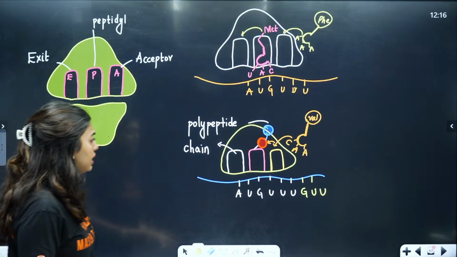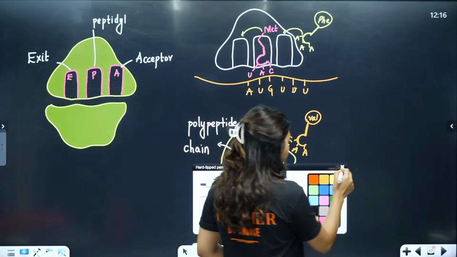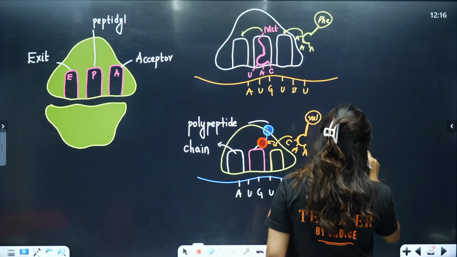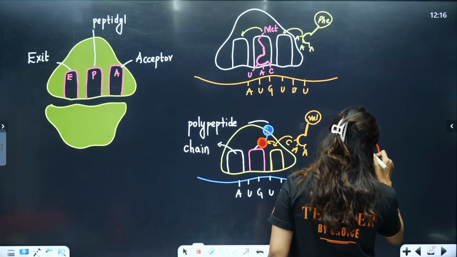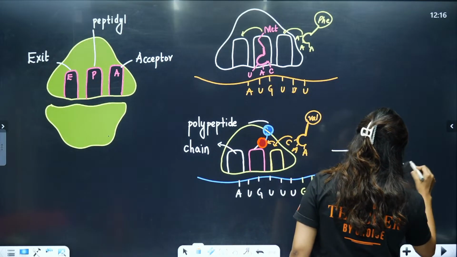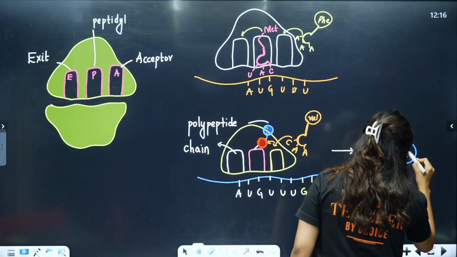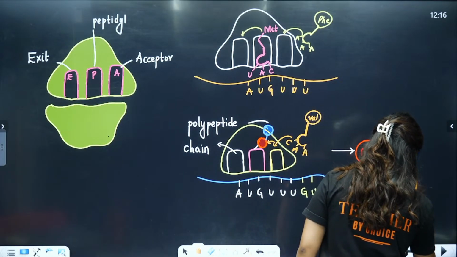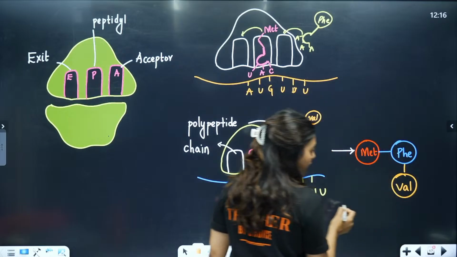Clear? Easy? Okay, so ultimately we will get a polypeptide chain that will have methionine, that will have phenylalanine, that will have valine, and like this the chain will continue.